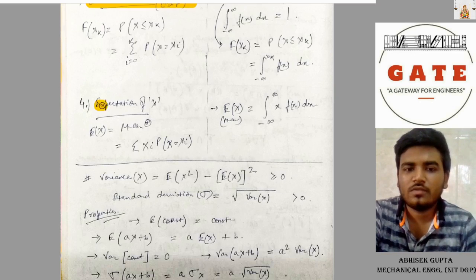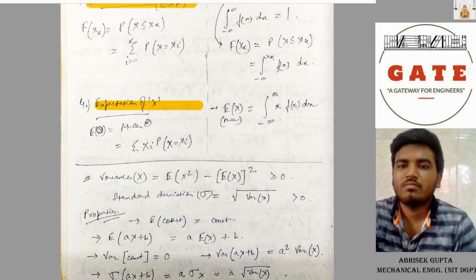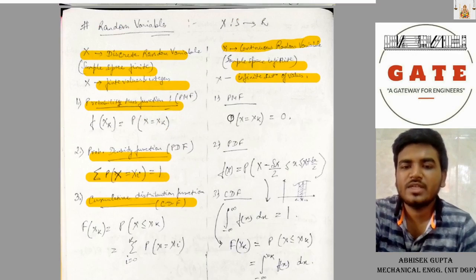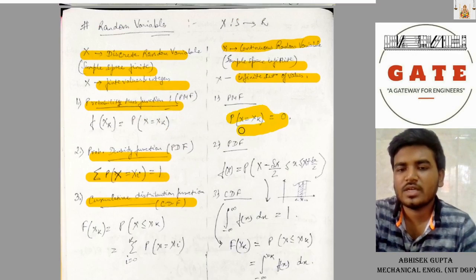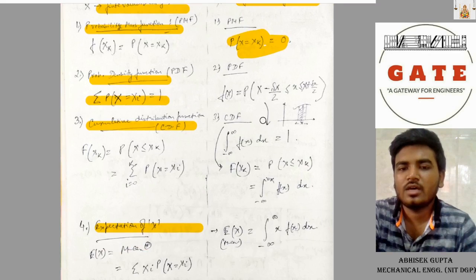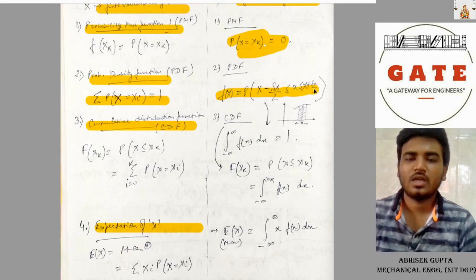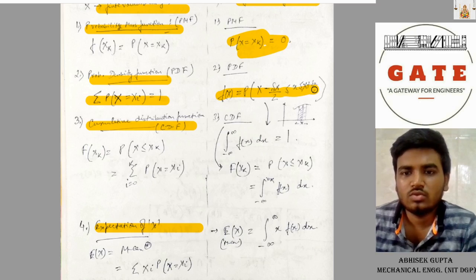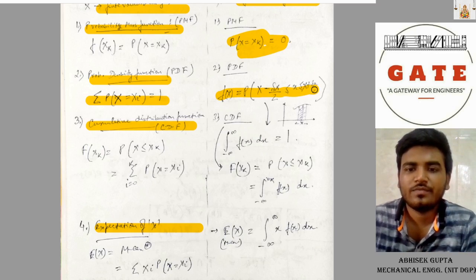Now expectation of x, E(x), equal to mean, equal to summation of xi pi. Coming to the continuous random variable, PMF is probability of x equal to xk, that is 0, and PDF f of x equal to probability of x in the range x minus delta x by 2 to x plus delta x by 2. CDF and total probabilities we are also 1. We have to integrate from minus infinity to infinity.